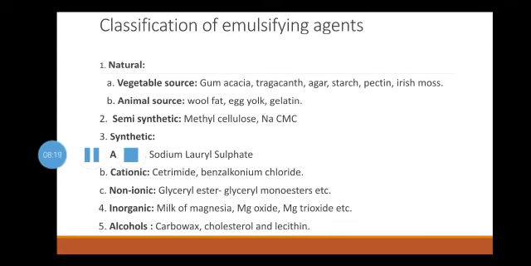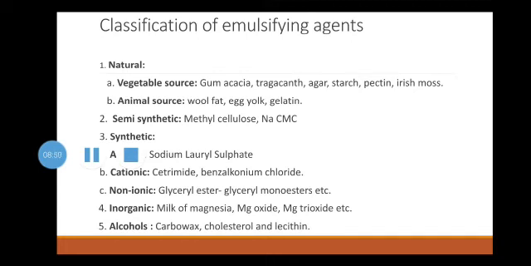Classification of emulsifying agents. Now these emulsifying agents are classified in various classes. Now we will start with the first class, natural emulsifying agents. These emulsifying agents are obtained from the vegetable sources. These are the carbohydrates which include gums and mucilaginous substances.